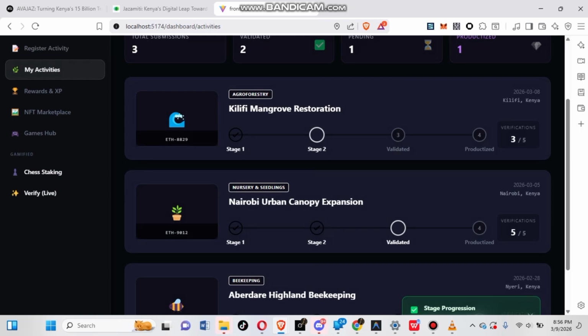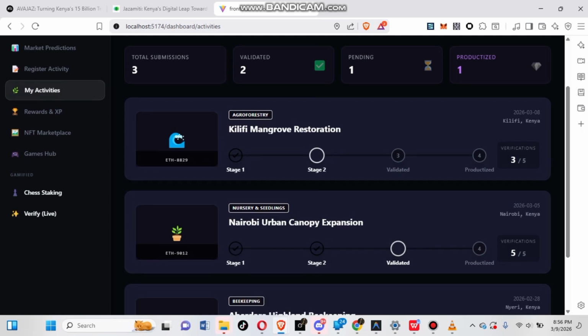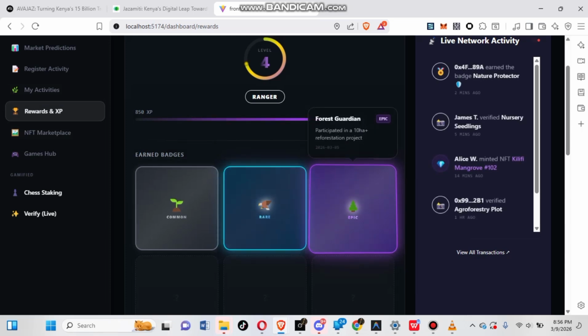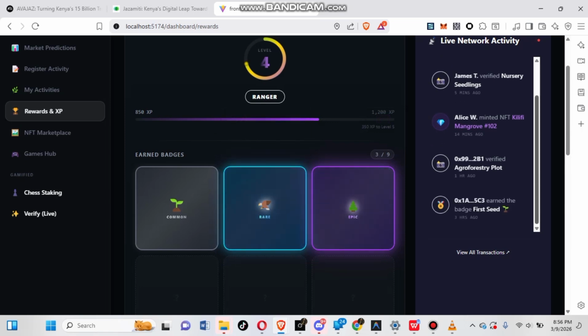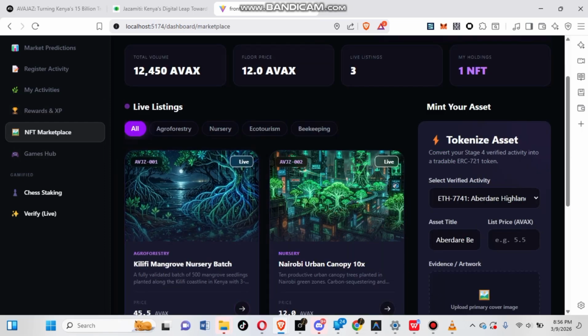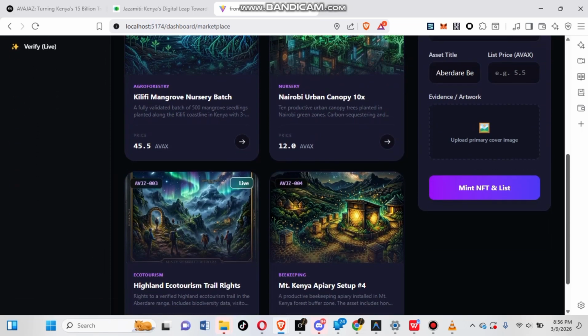This means the conservation activity is converted into a digital asset representing real environmental impact. Once verified, contributors receive AVAX testnet rewards, XP cards, and rare environmental NFTs. These NFTs represent verified conservation impact. In future, they can be traded, sold, or used as collateral in DeFi systems. In the NFT marketplace, users can list conservation NFTs. For example, a verified tree restoration NFT can be purchased by supporters who want to fund environmental impact projects. This creates a marketplace for environmental value.